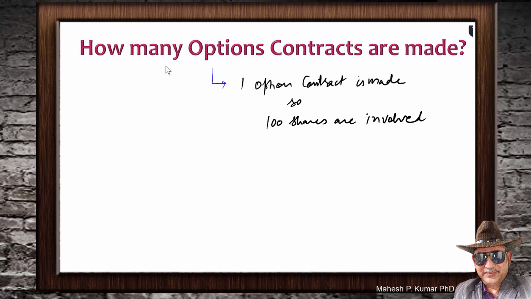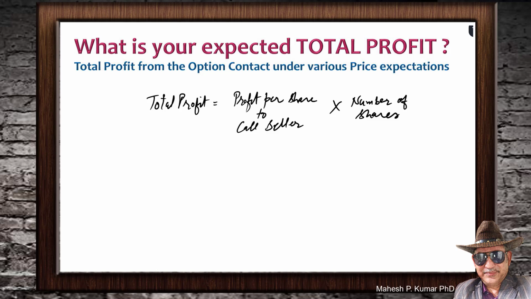Now remember, whenever you are making an option contract, you have to see how many option contracts are made. In this example, we are assuming only one option contract has been made, so 100 shares are involved. And eventually you would like to compute your total profit. Already you have computed profit per share as a call option seller, but to compute total profit, you multiply your per share profit by the number of shares.